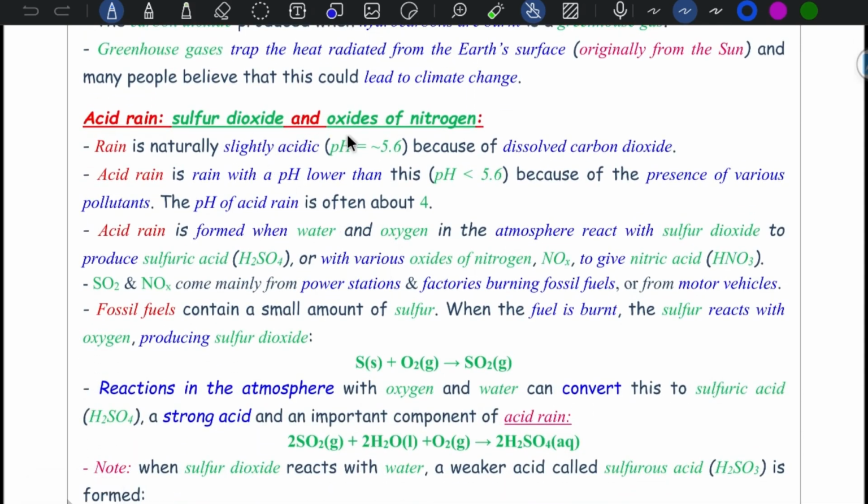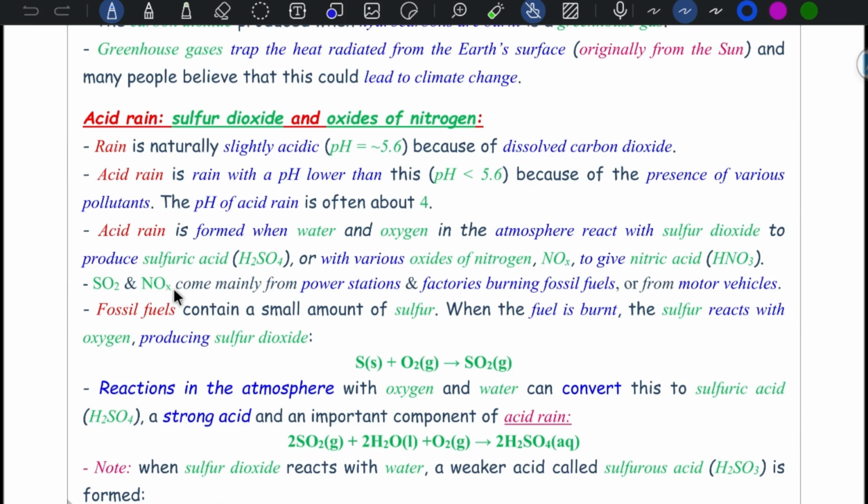Sulfur dioxide and oxides of nitrogen can cause acid rain. Rain is naturally slightly acidic because of dissolved carbon dioxide, but acid rain has a pH lower than 5.6 due to the presence of pollutants. The pH of acid rain is about 4. Acid rain is formed when water and oxygen in the atmosphere react with sulfur dioxide to produce sulfuric acid, and with oxides of nitrogen to produce nitric acid.